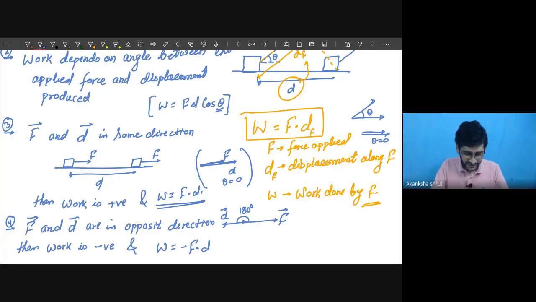Now the fifth one, it may be possible that the force is acting horizontally and the displacement is vertical, or the force is acting vertically downward and displacement is horizontal. In the next situation that I will write later on the next page, just for understanding to compare this.